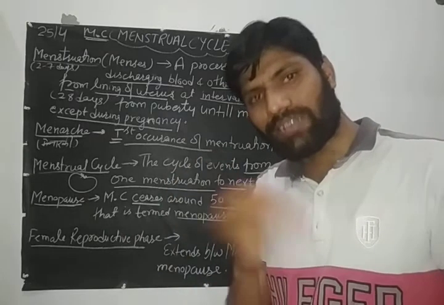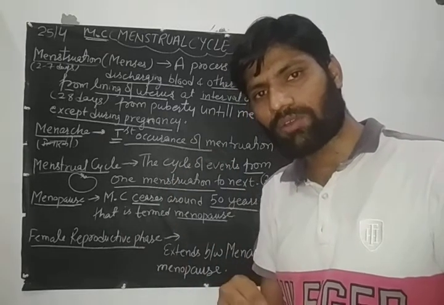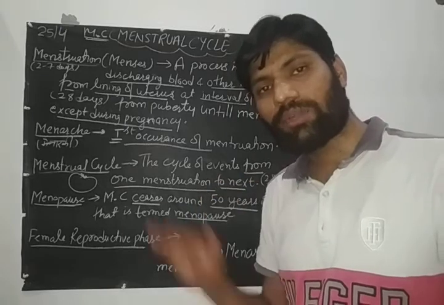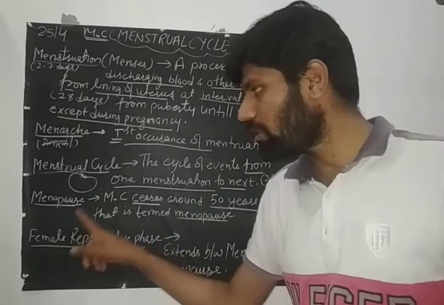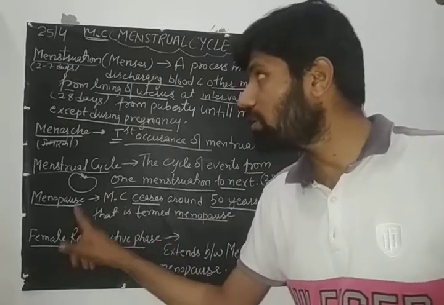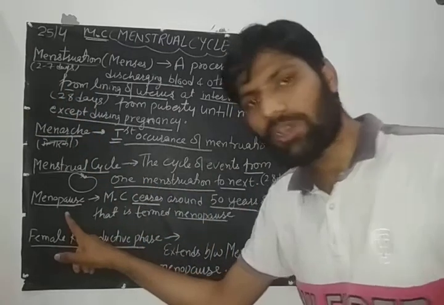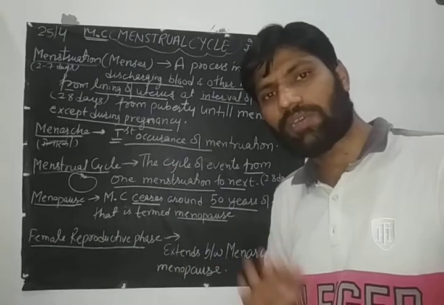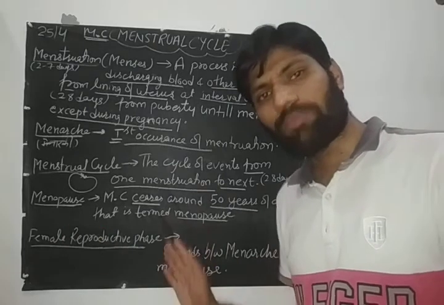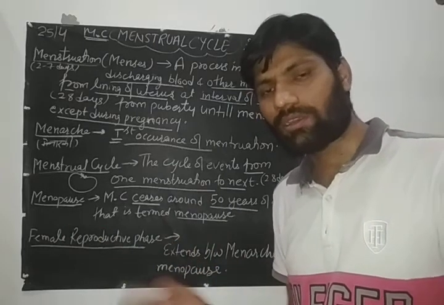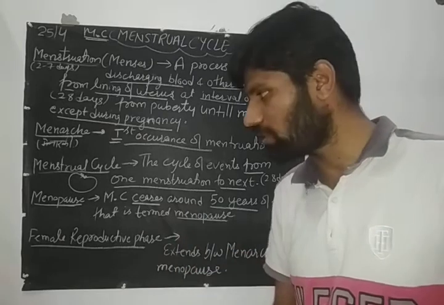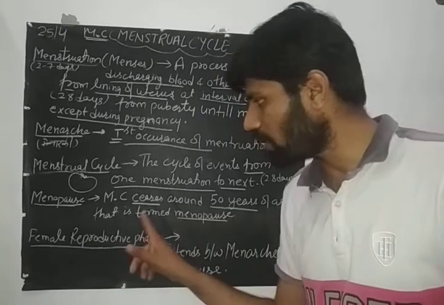That means till death, the formation of sperm in the human male continues, but in the female it is not like that. In the female, formation of eggs starts with the first menstruation, and ends at menopause. That means after menopause a female would not undergo pregnancy because there is no egg. I am not talking about the rare case or exception. Okay, so menopause means end of this cycle.